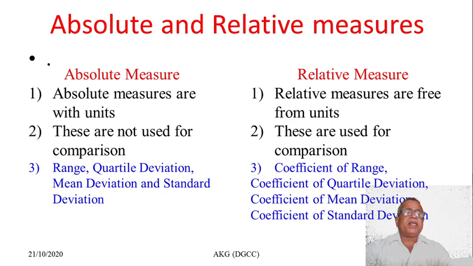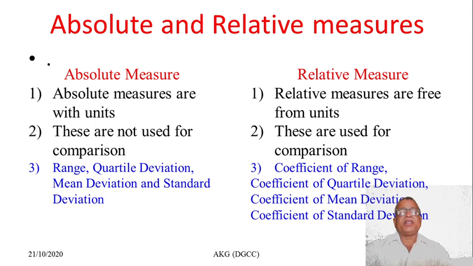Absolute measures are with units, but relative measures are free from units. The distinction between absolute and relative measures: first, absolute measures are with units and relative measures are free from units. Absolute measures are not used for comparison; they give only the variation, how much variation is there in the data. But relative measures are used for comparison because they are free from units.